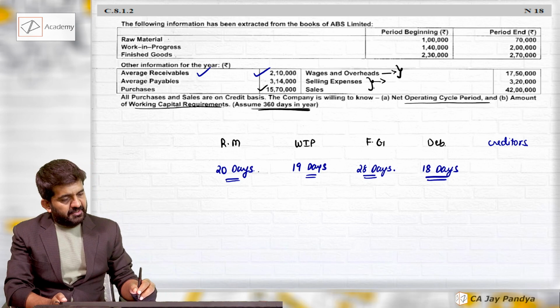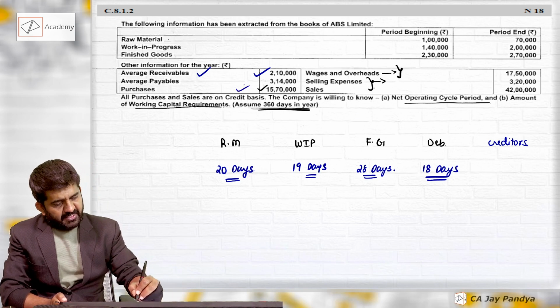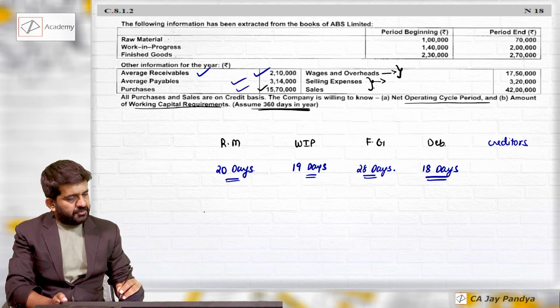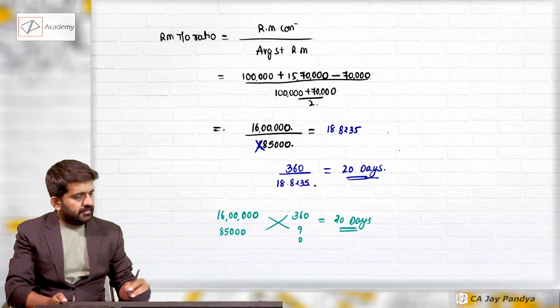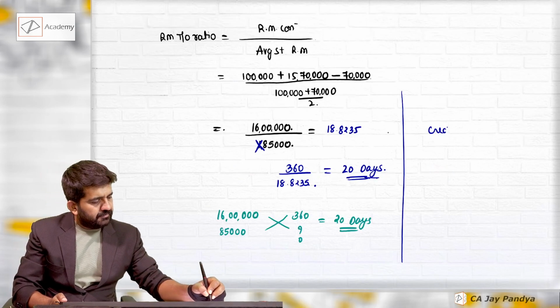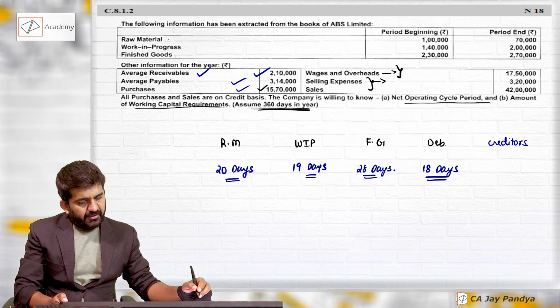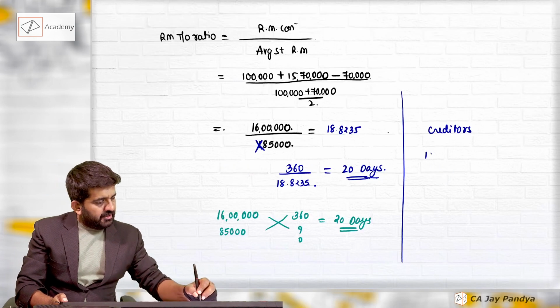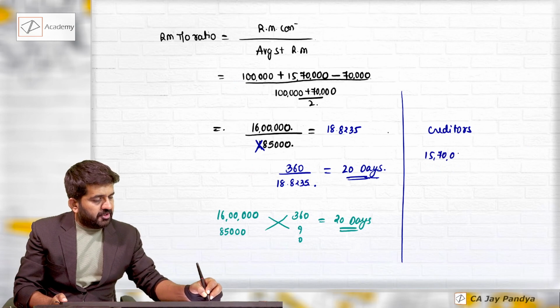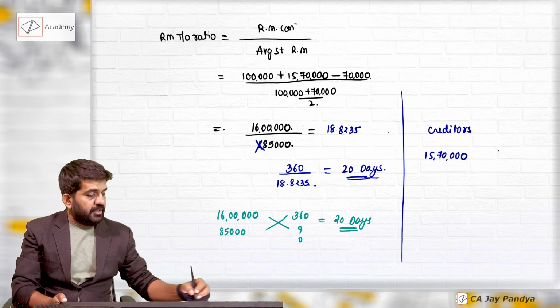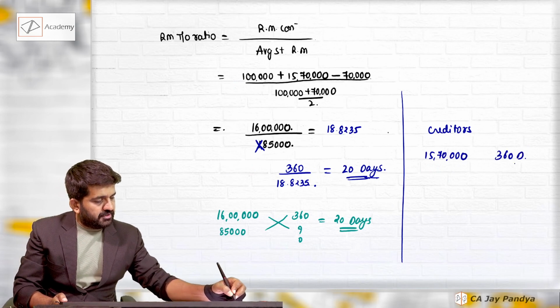Creditors period. Similarly, I can use purchase and payables and find out creditors period. Let me do it here itself. If 15,70,000, now you should not take raw material consumed. You should take raw material purchased is of 360 days.